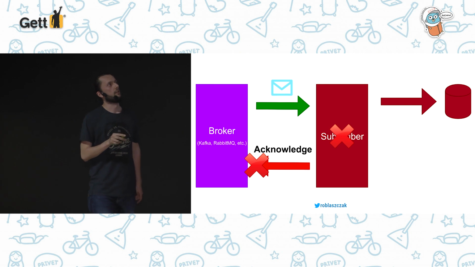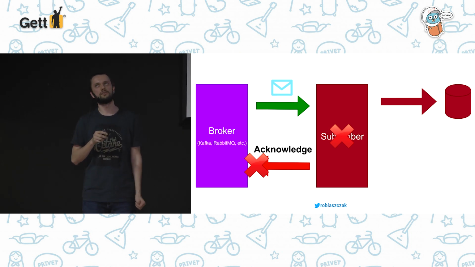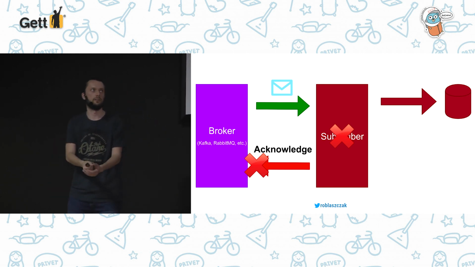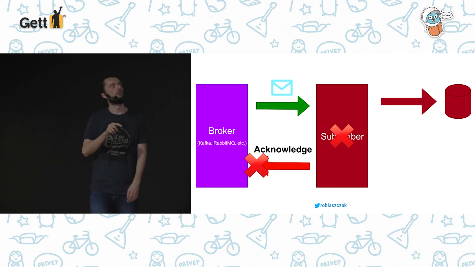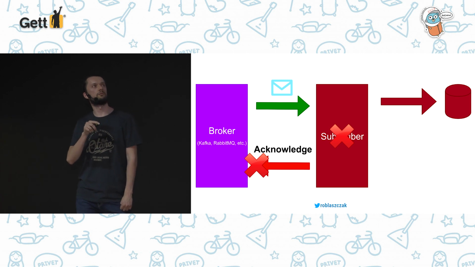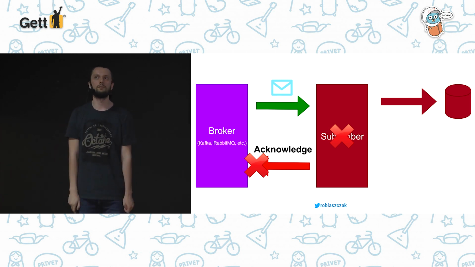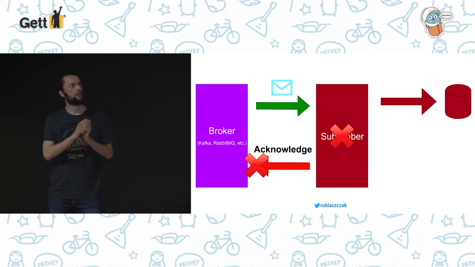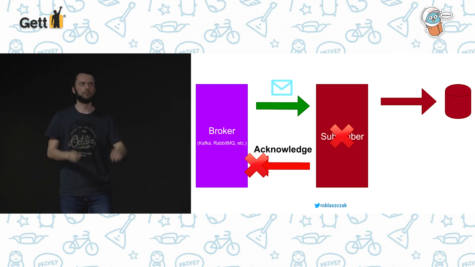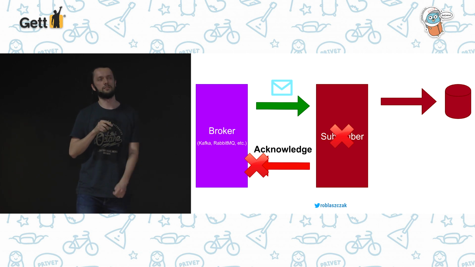So the broker doesn't know whether it was processed or not, because there was a panic, nobody handled it, and it blew up. So the broker will assume that this message was not processed and it will be sent again after some time. It depends on the broker implementation, of course. But it's pretty good, because we don't have any data inconsistency here.